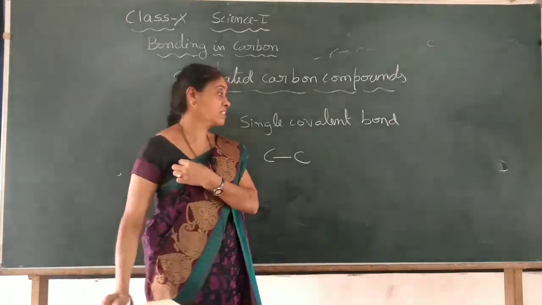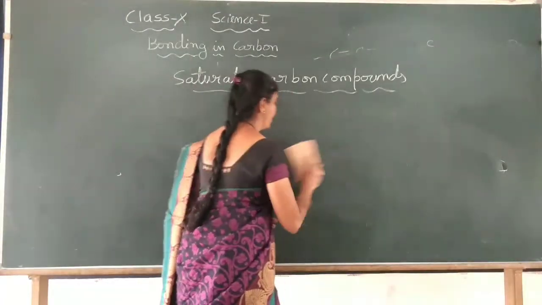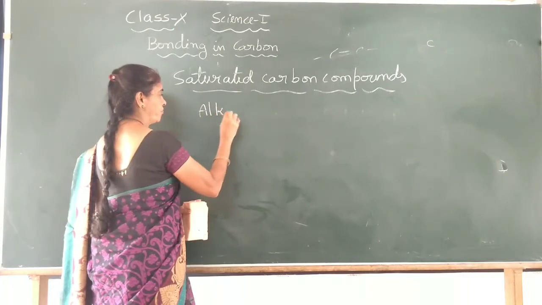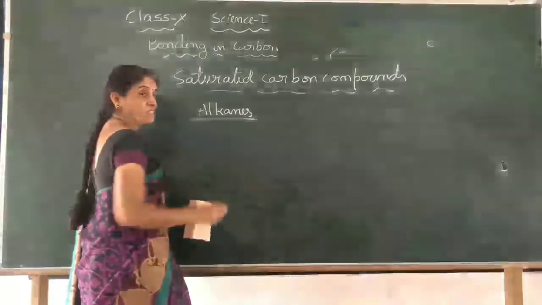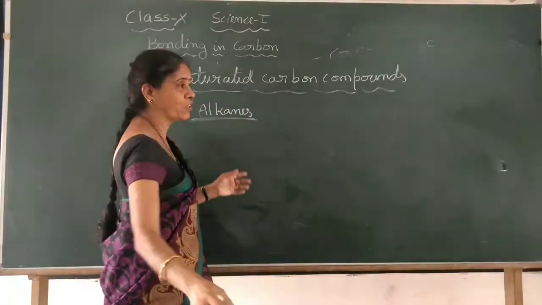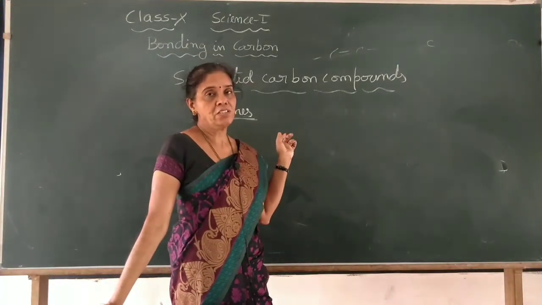And the simplest example, one group of compounds we will take, is alkanes. Much of the fuel we use, diesel, petrol, etc., is actually a mixture of several alkanes, hydrocarbons.